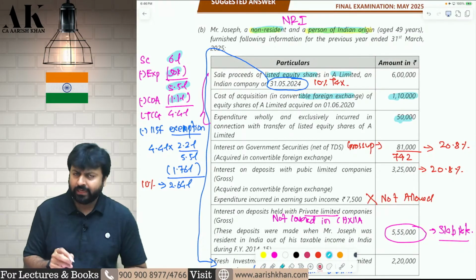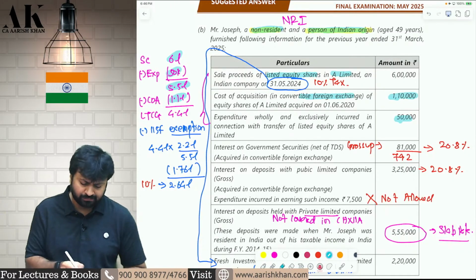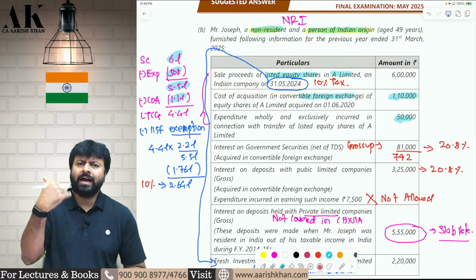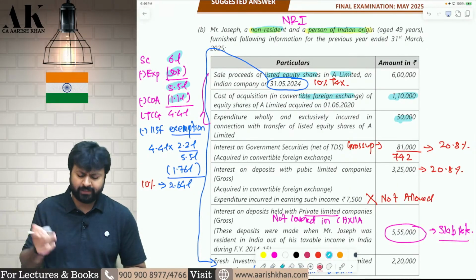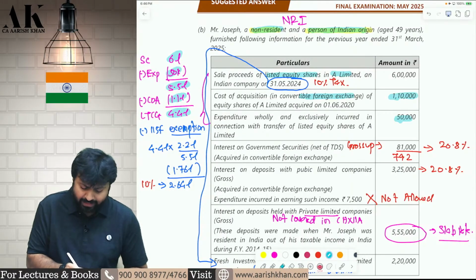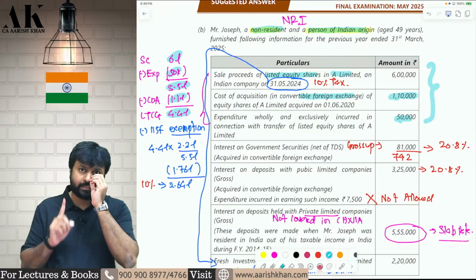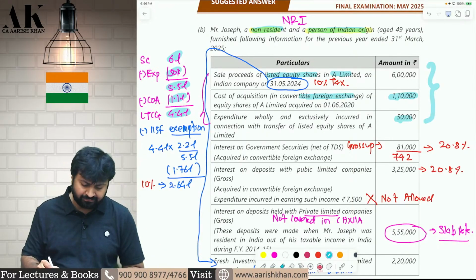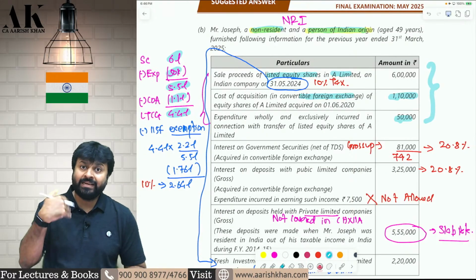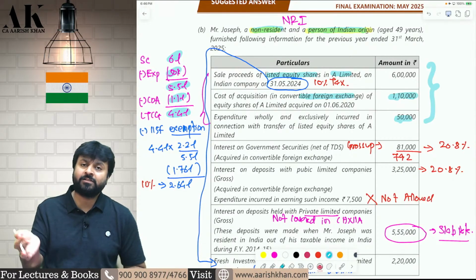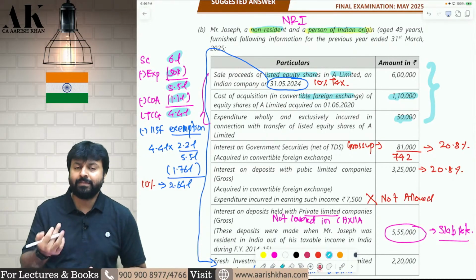Indexation is not allowed. In Chapter 12A, indexation is never allowed. Even before 23rd July, it was not allowed. After 23rd July, it is never allowed for anybody except one case. 4.4 lakh is your long-term capital gains. So, is this first 3 points covered in Chapter 12A? Yes, it is covered. Now, to save this particular gain of 4.4 lakhs, if I invest the net consideration within 6 months in specified assets once again, then my gain will be exempt.